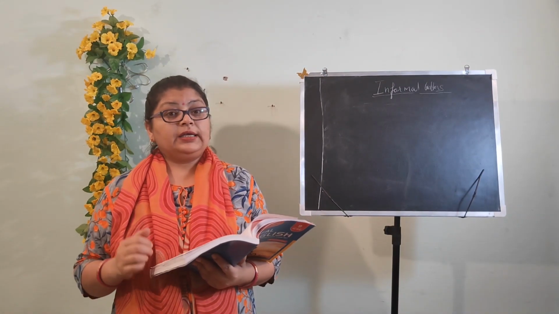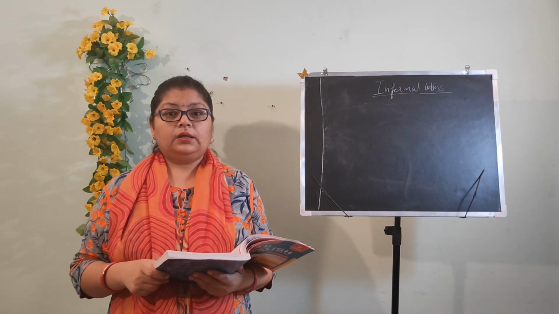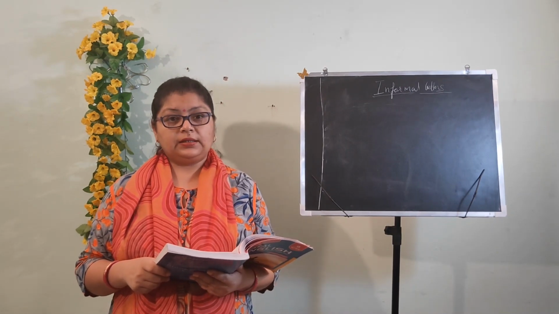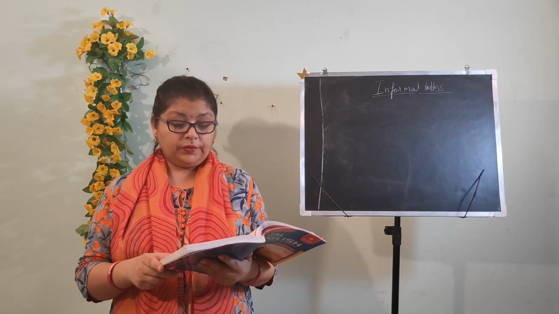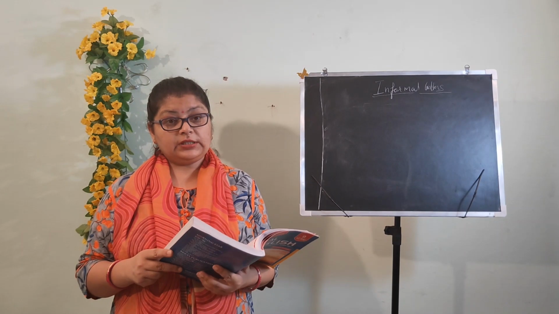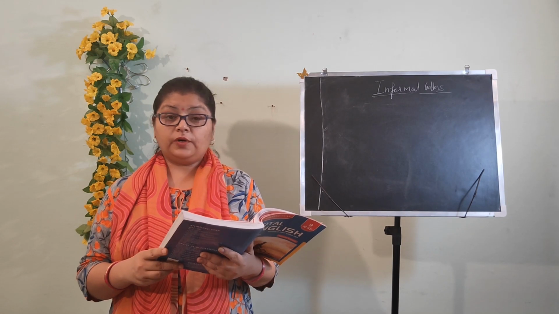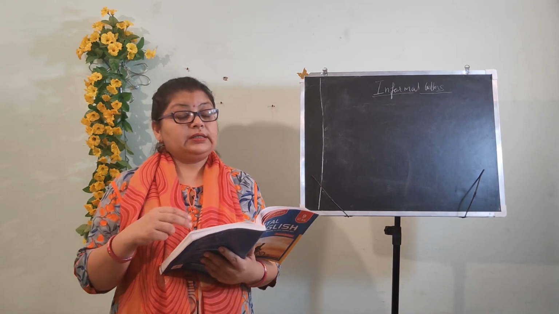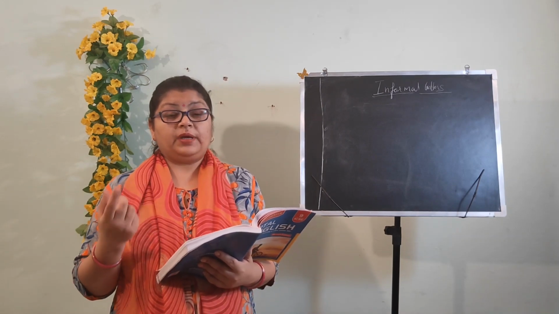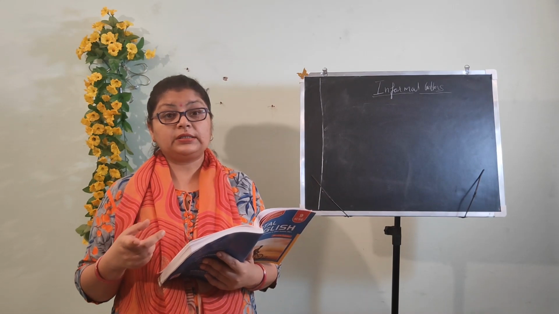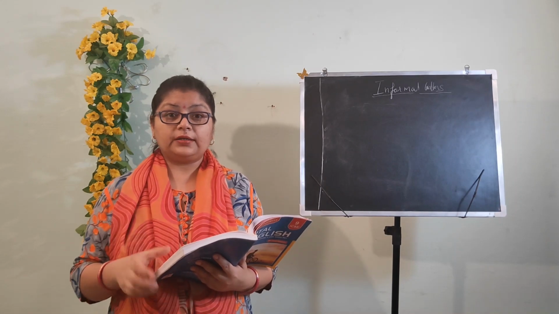Now this was closing. Same way children, there should always be an opening line also. So the opening lines could be this way. There are some examples given here which I am reading for you all. It is according to the content which is asked in the question. So the first one is, I was delighted to hear of your success. This line shows that you are giving an answer to a previous letter, maybe of your cousin, your brother or sister, and that you are happy on his or her success. So you will start this way.